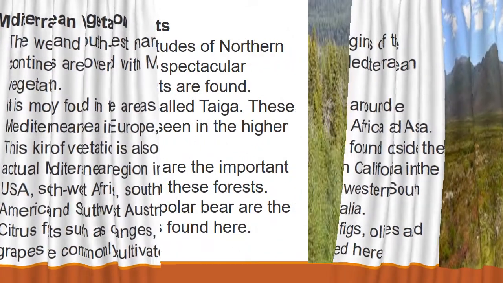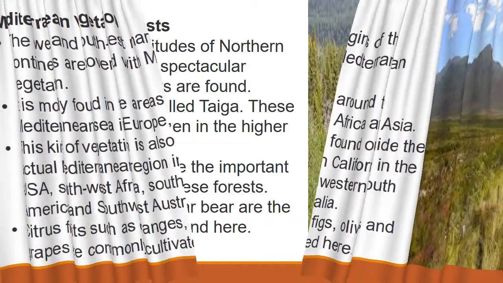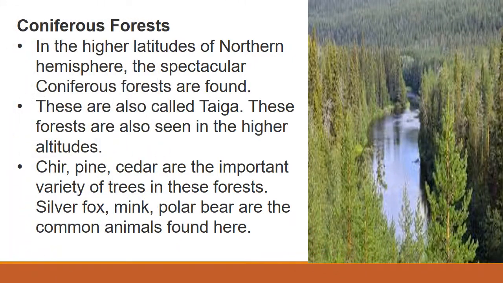Then next, coniferous forest. So coniferous forest we can find in the higher latitudes of the northern hemisphere. These are also called taiga. These forests are also found in higher altitudes. Chir, pine, cedar are the common varieties of trees, and silver fox, mink, polar bear are the common animals found here.